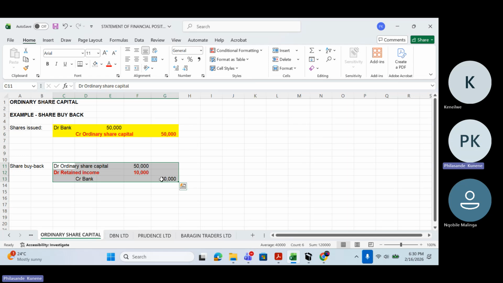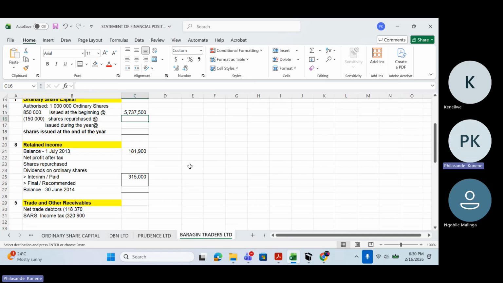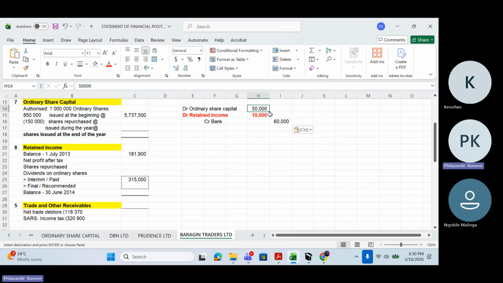So this is exactly the journal entry that we need to look at now and deal with. Ordinary share capital, credit the bank.